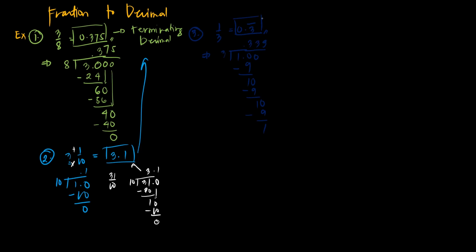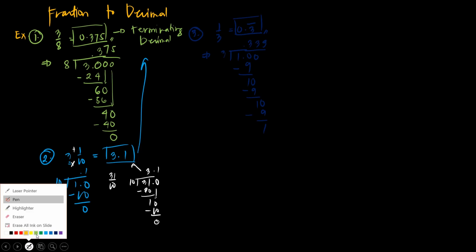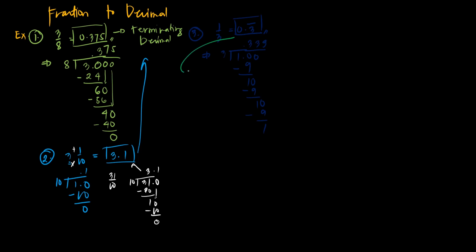This example is called a non-terminating and repeating decimal. Once you see the pattern, stop, class, because you will keep coming back and it will not end.